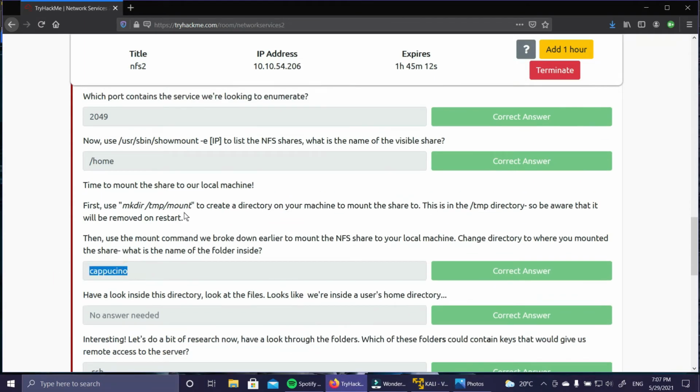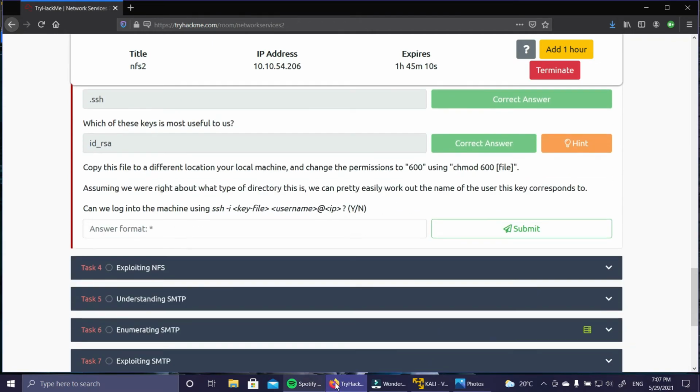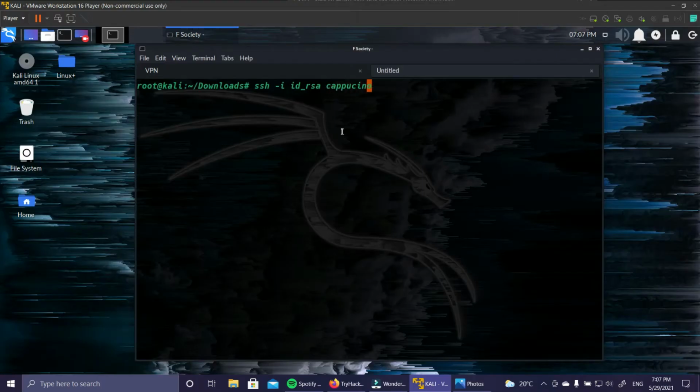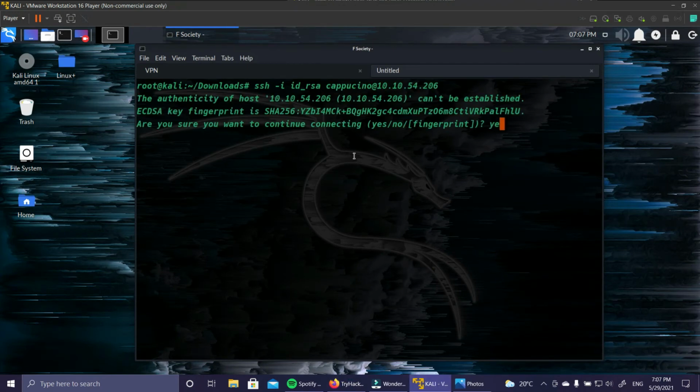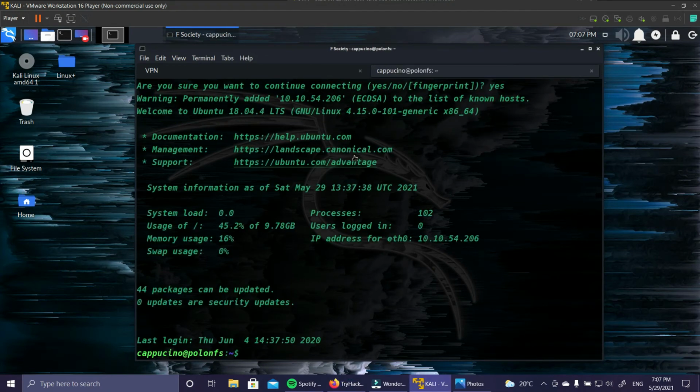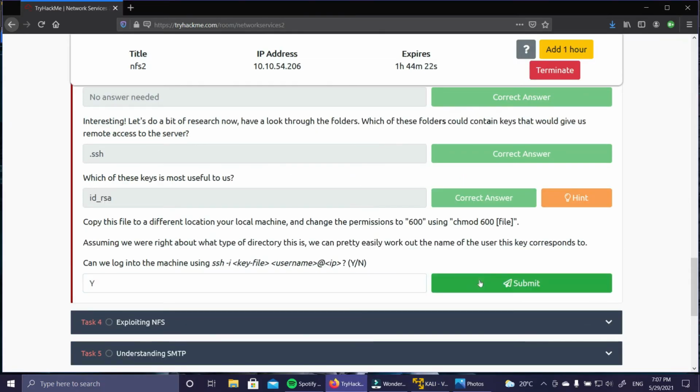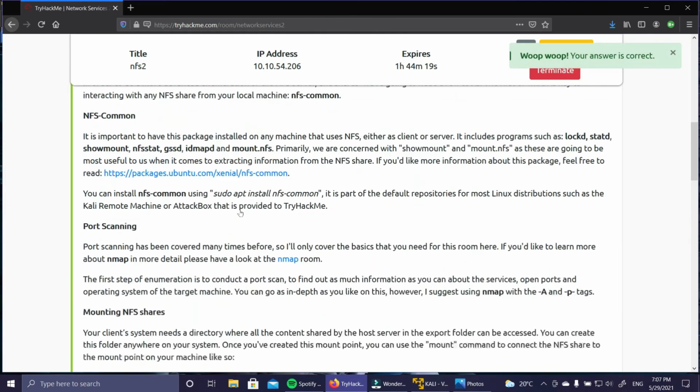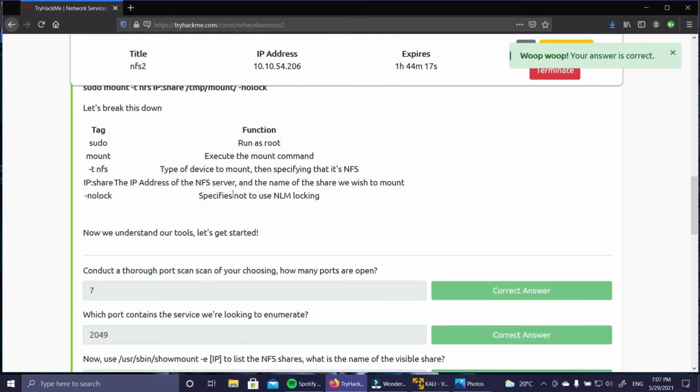Yeah, Control C actually. @IP address 206. Yes, we're going to accept that. Yeah, we are logged into the machine now. cappuccino@polonfs. So yeah, we are inside the machine now with the user's permission. So now we have enumerated the machine and we are inside the machine.